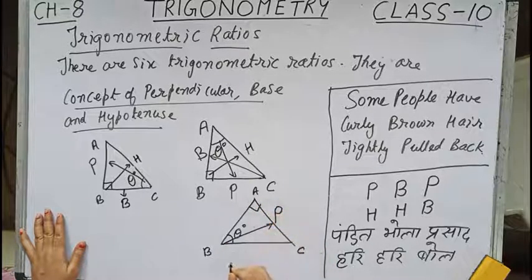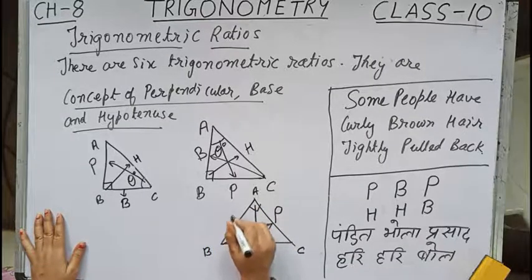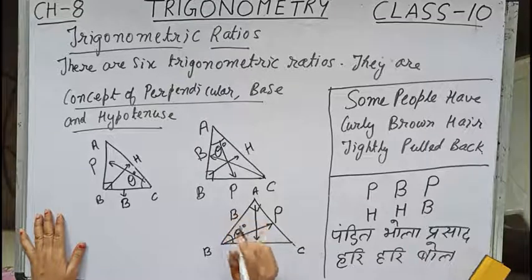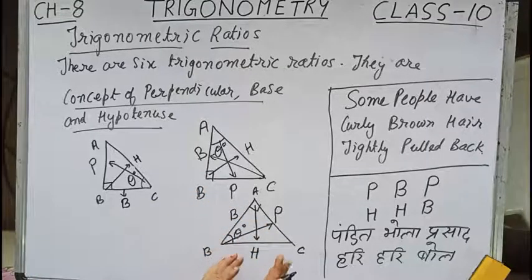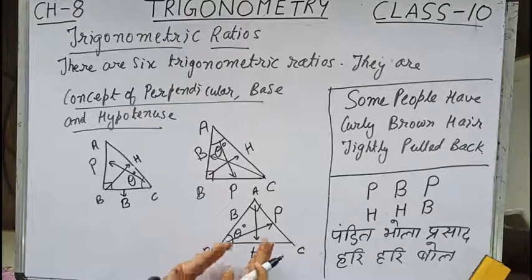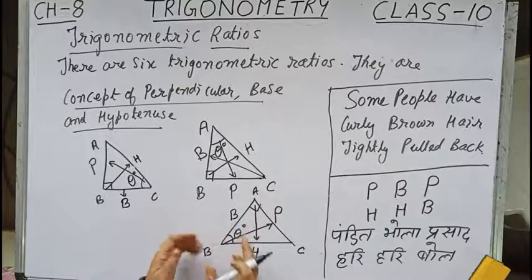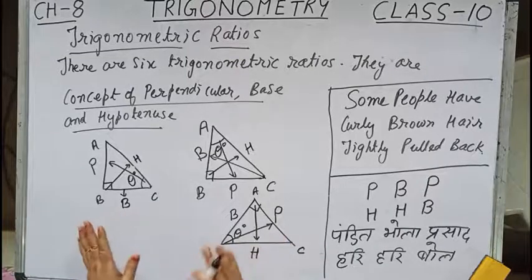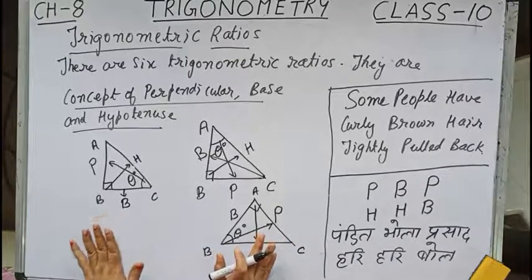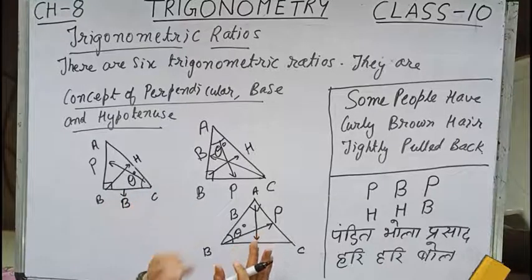Let us write P over here, and the hypotenuse, as I told, will always be the side opposite to 90 degree. So this is the hypotenuse and the last side will be the base. The base is always the side adjacent to the given angle. So children, I think to some extent you understand the concept of perpendicular, base and hypotenuse.